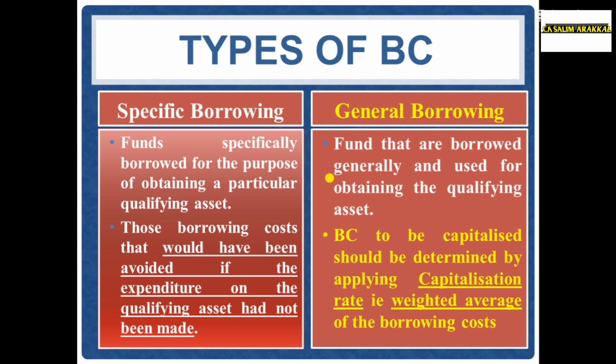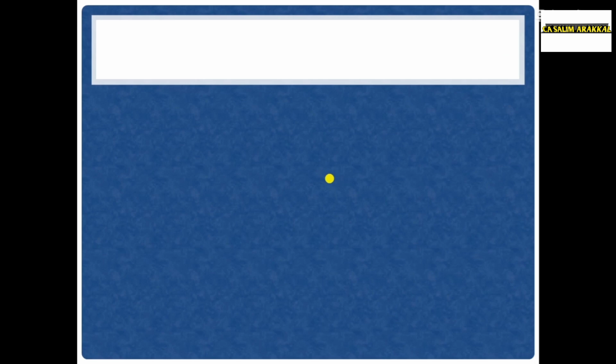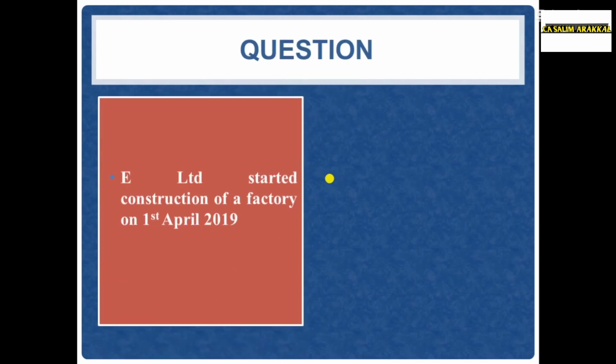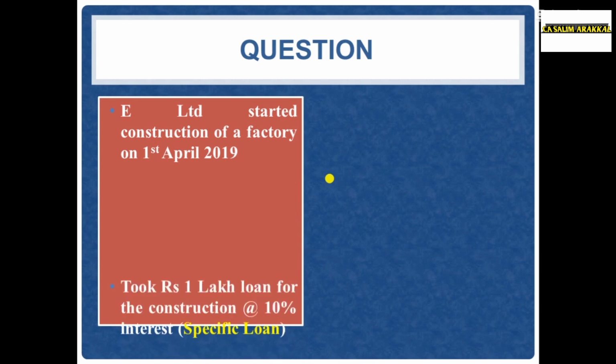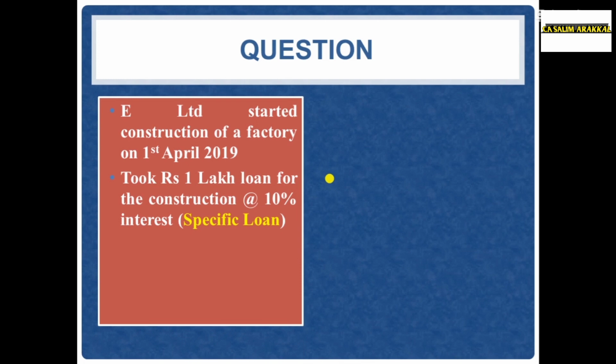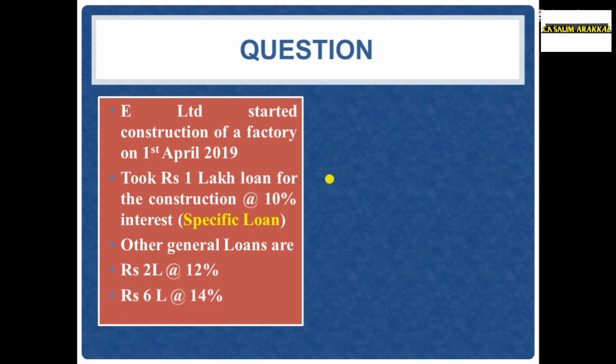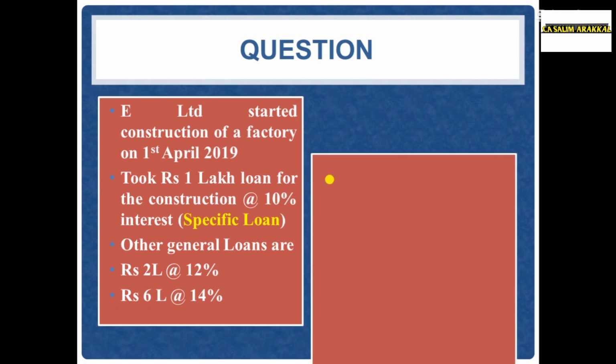E Limited started construction of a factory on 1st April 2019, took rupees 1 lakh loan for the construction at the rate of 10% interest. That is a specific loan. Another general loans are rupees 2 lakh, that is availed at the rate of 12% interest, and another loan rupees 6 lakh that will cost 14% interest.